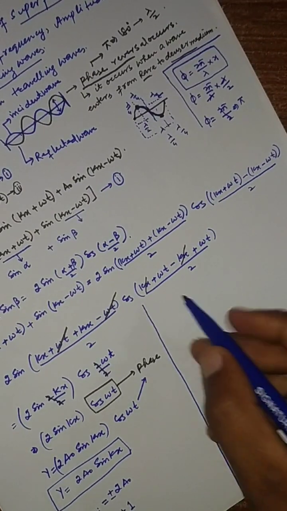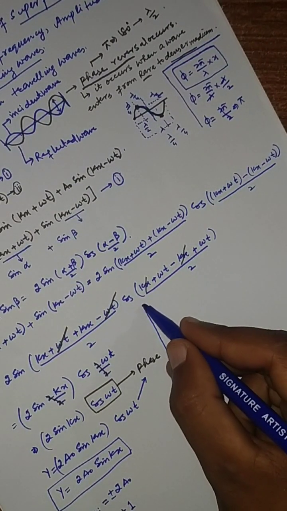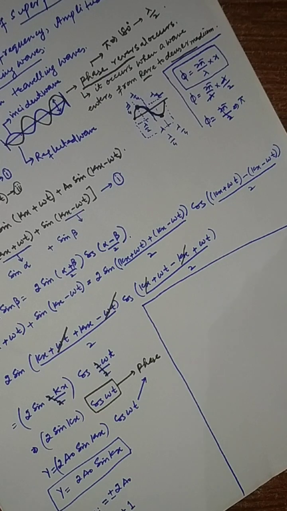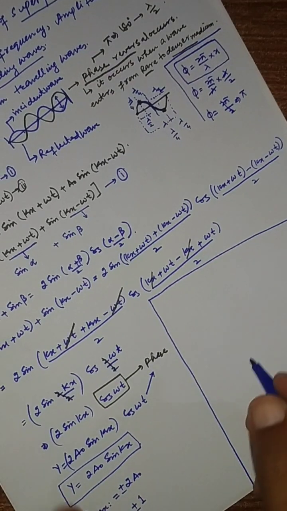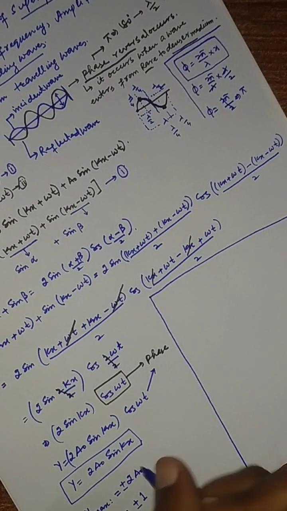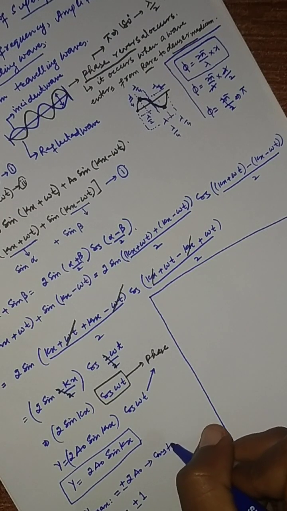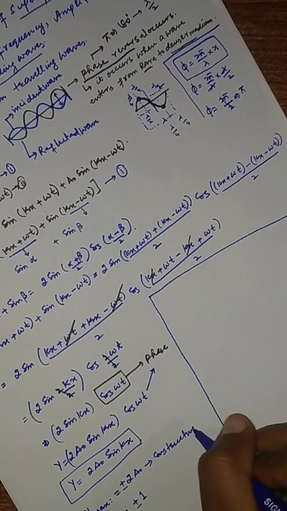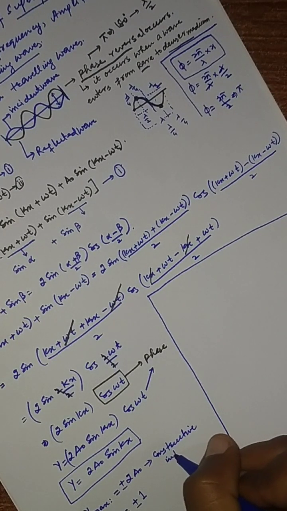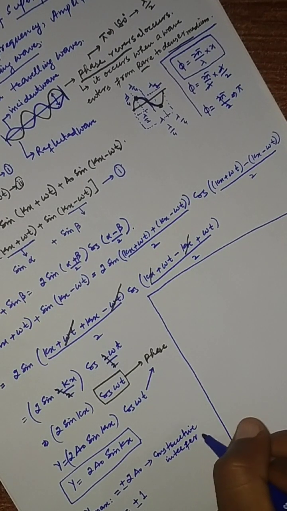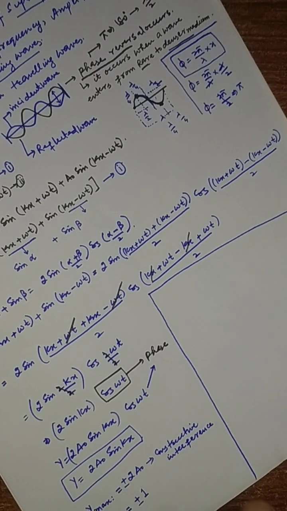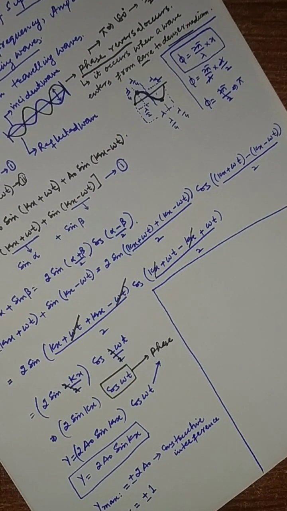Let's discuss first the conditions for constructive interference. Where the maximum amplitude occurs, at those points we say constructive interference occurs, because standing waves are the result of interference phenomena.